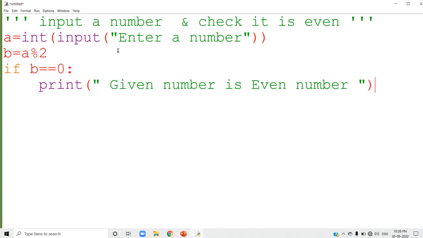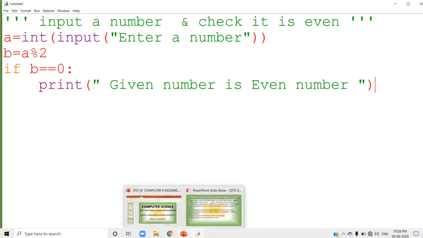And you give an odd number also. Will you get any output or not? You won't get any output because only the even number case is handled in the program. So you will get the answer only for even numbers. So this is all about the even number checking. Now I think all of you understood these things. It's clear for you.